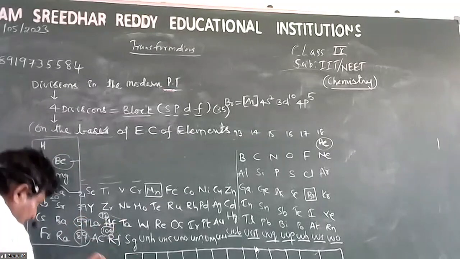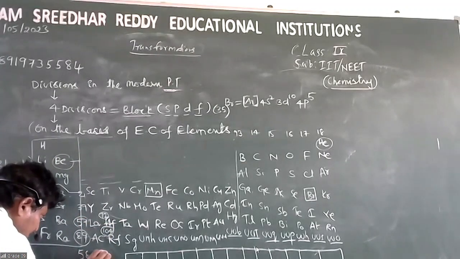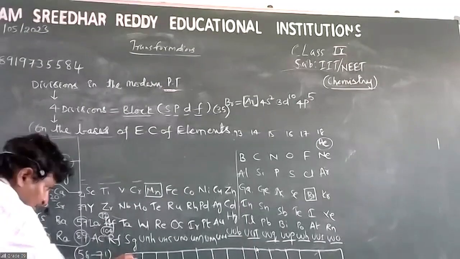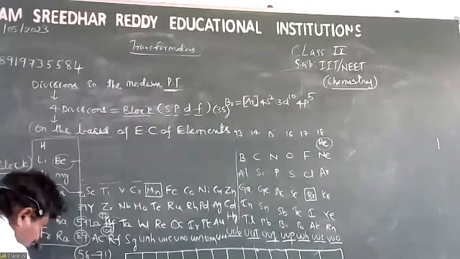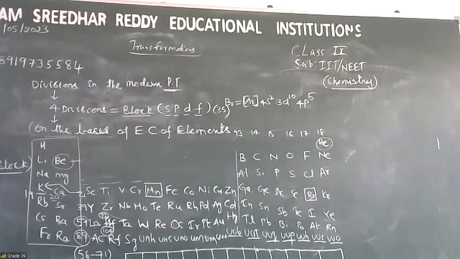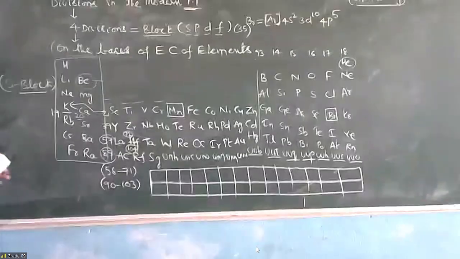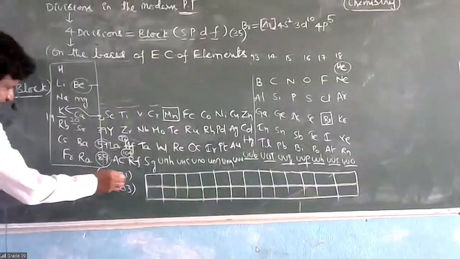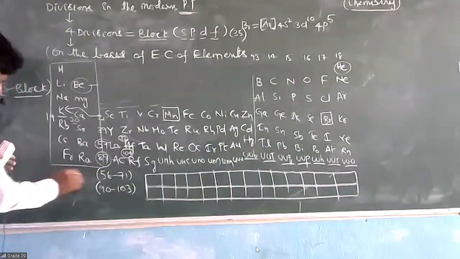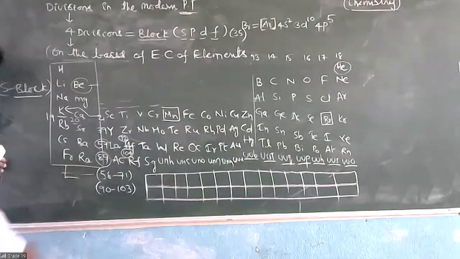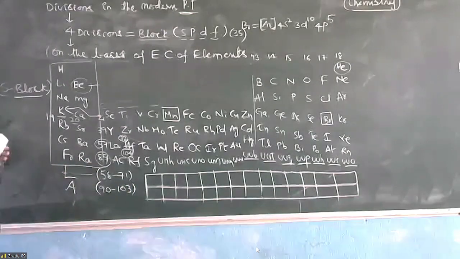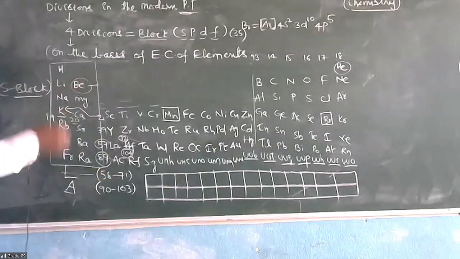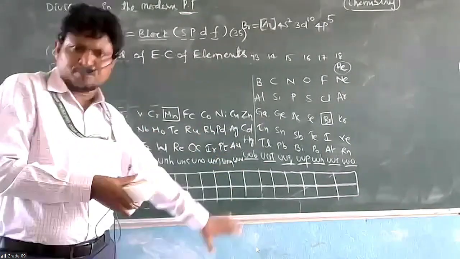Below the periodic table, 58 to 71 are kept in one horizontal row, and 90 to 103 in another horizontal row. 58 to 71 are lanthanides, 90 to 103 are actinides, placed below the main body of the periodic table.